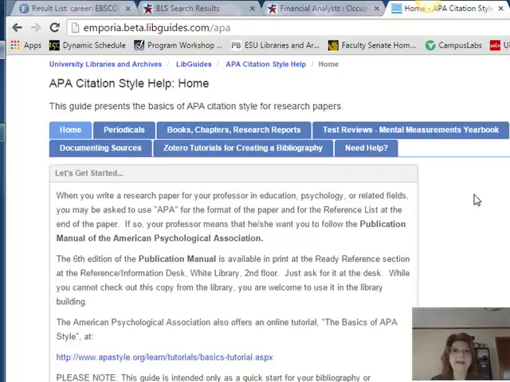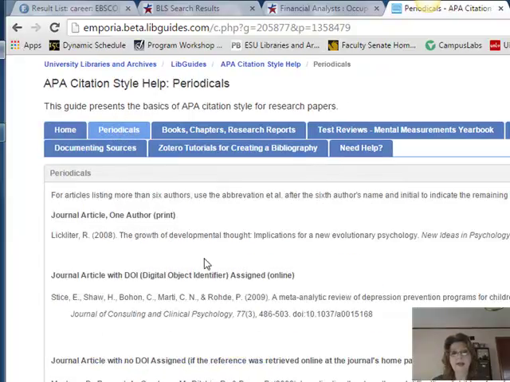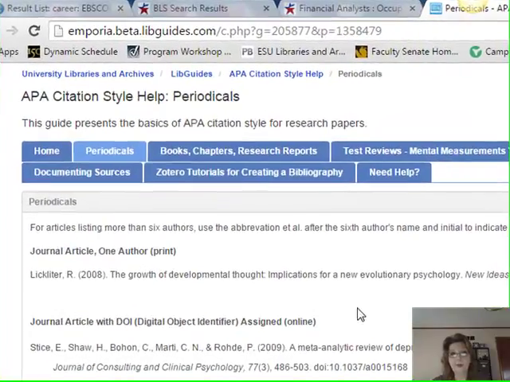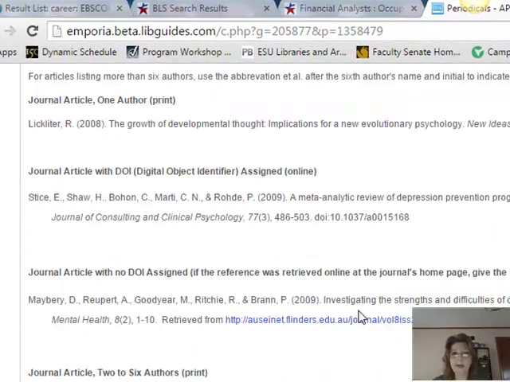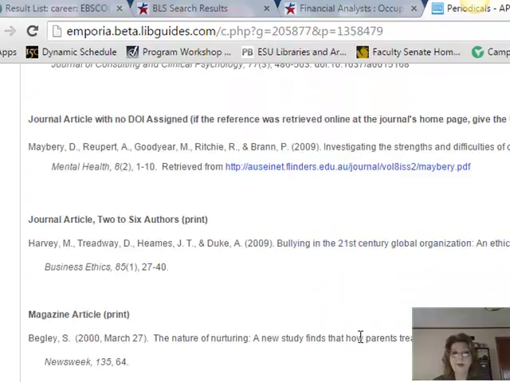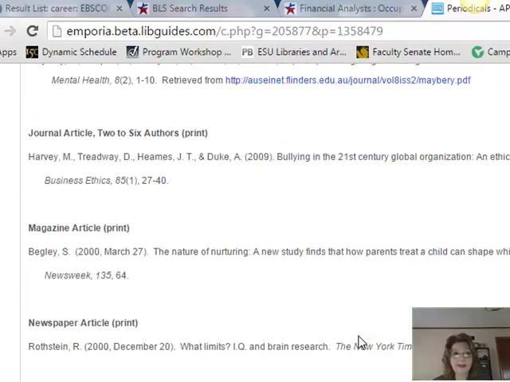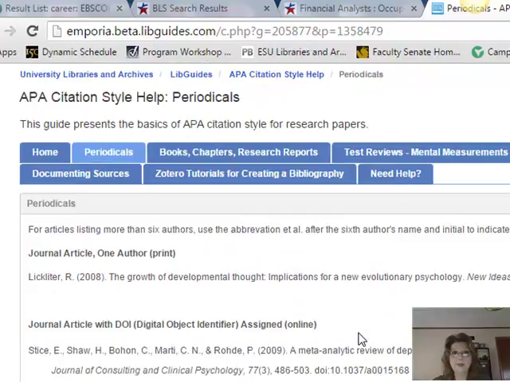And what I've done in this is just showed you, for example, with periodicals, these are sample ways of citing articles in APA form, depending on the format that you have, if it's print or electronic, if it's from a database, and so forth. Now I'm going to caution you on this one. I wrote this, but I am not an employee of APA.